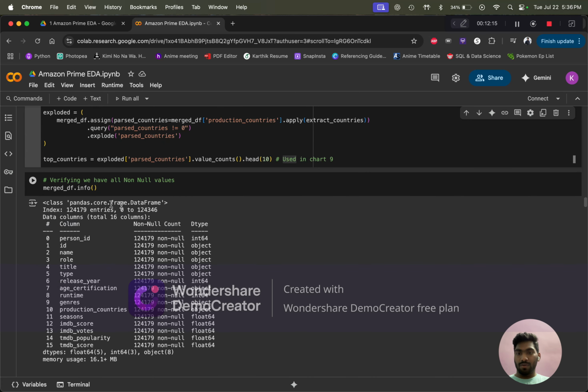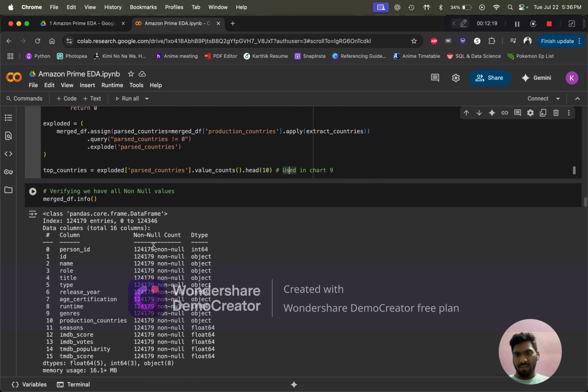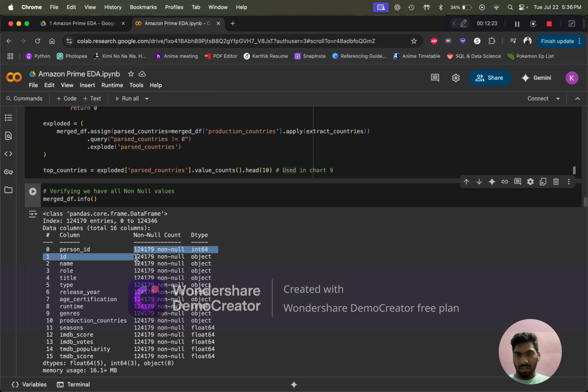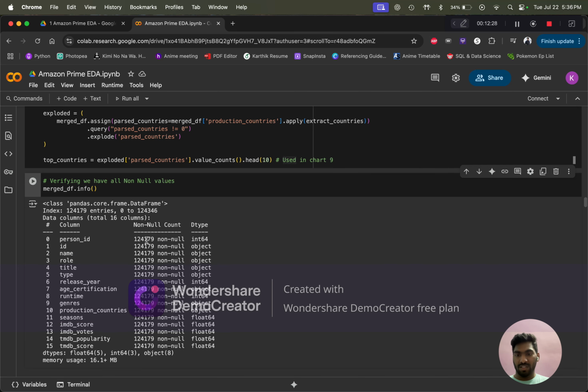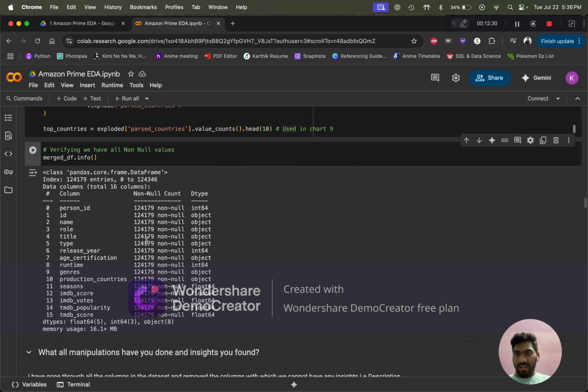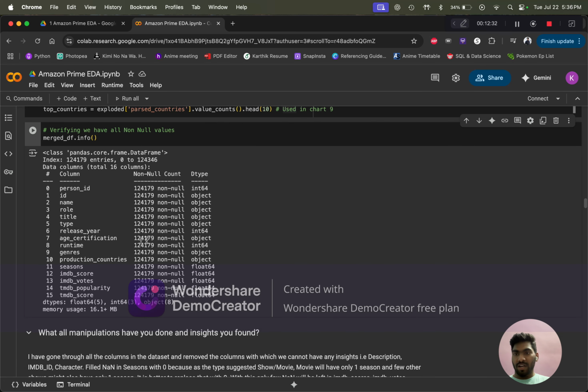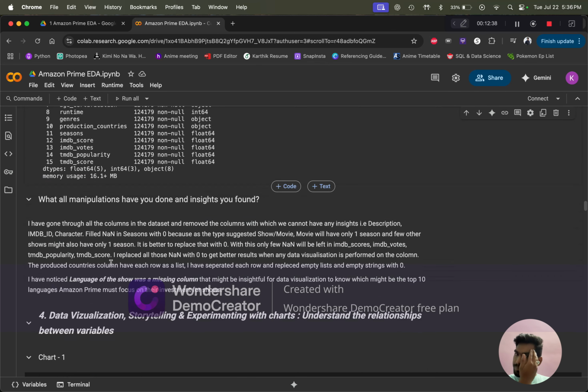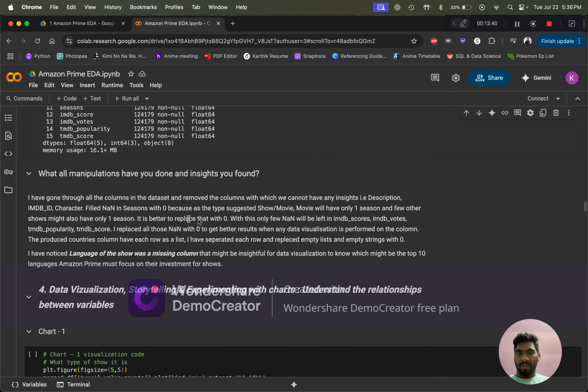As I have shown you, I have dealt with the null values in the whole dataset. Everything is similar. Everything has 1,24,179 entries for all the columns. And as I have removed 3 columns, we can see that there are 16 columns now. That's what I have mentioned here.